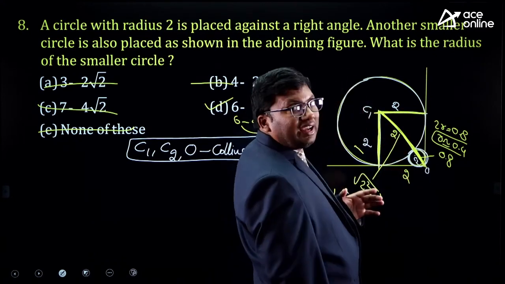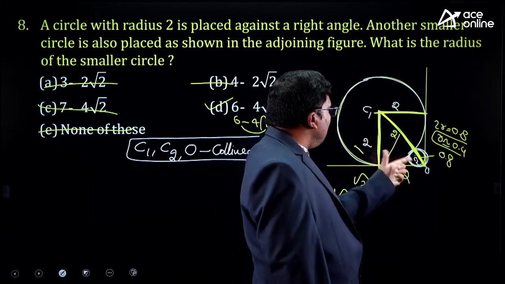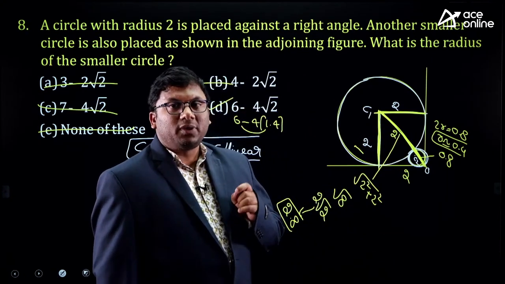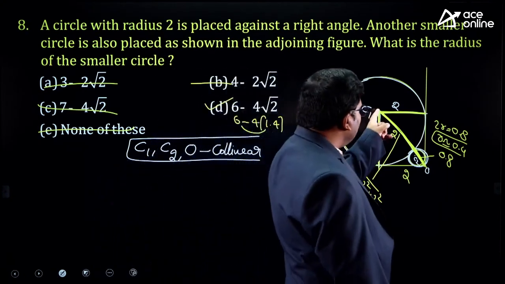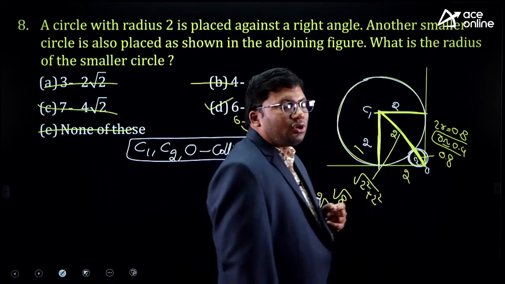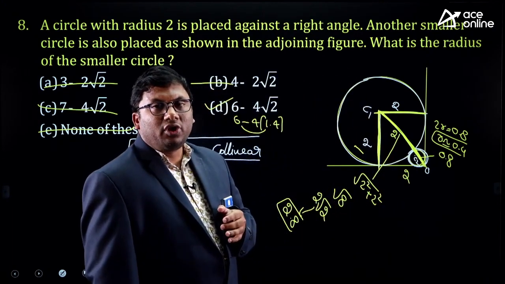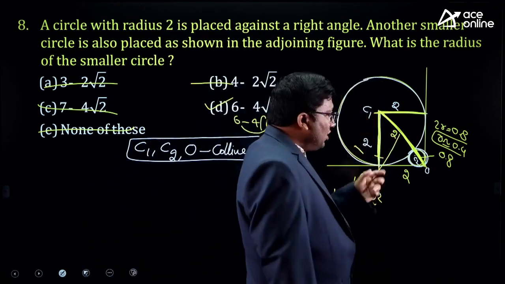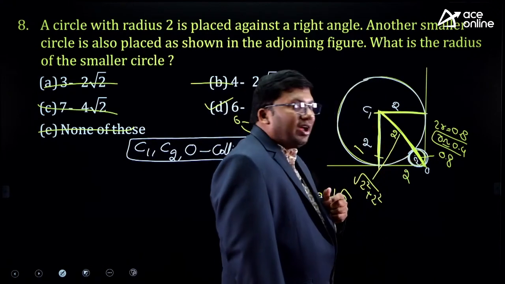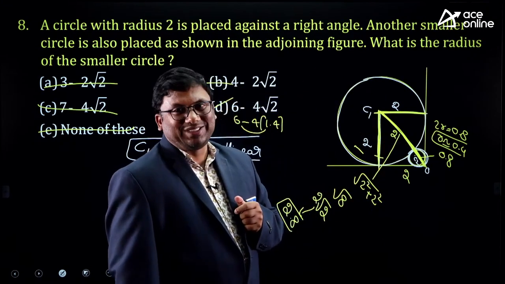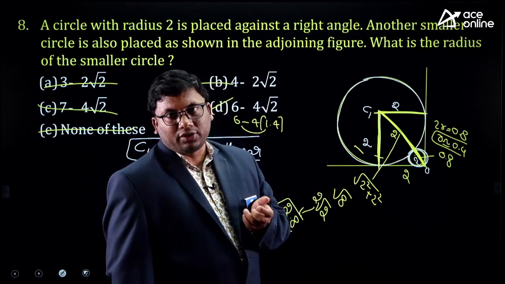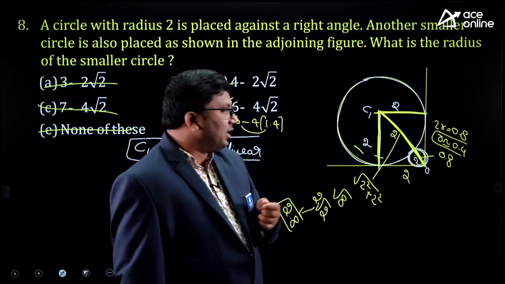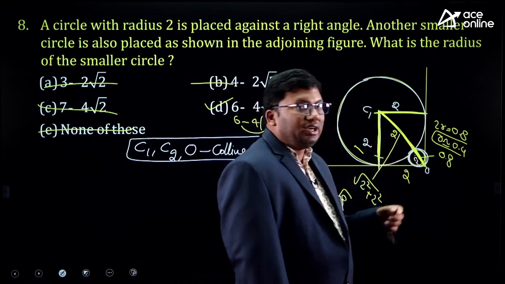Why? Because of the right angle triangle property. This is 2, this is 2. This entire length will be root of 2 square plus 2 square. 4 plus 4 is 8. Root 8. From here to here, it is root 8. Root 8 is root of 4 into 2, which is 2 root 2. This value is 2. That means this entire value will be 2 root 2 minus 2. Root 2 is 1.4, into 2 is 2.8. 2.8 minus 2 is 0.8. This entire value is 0.8.